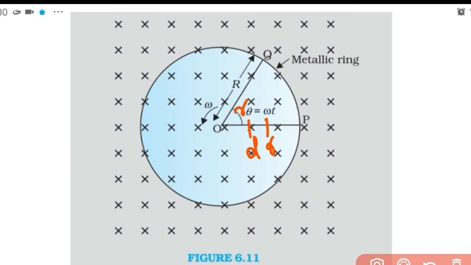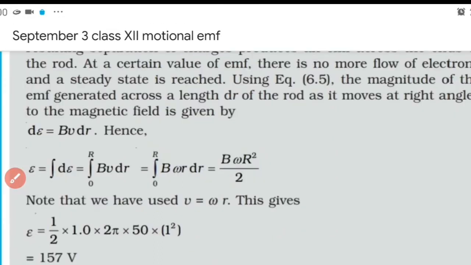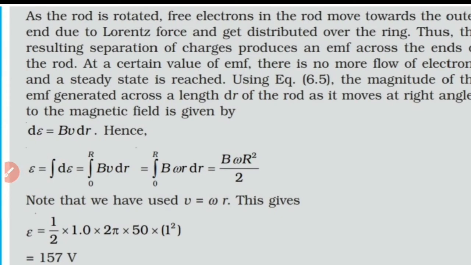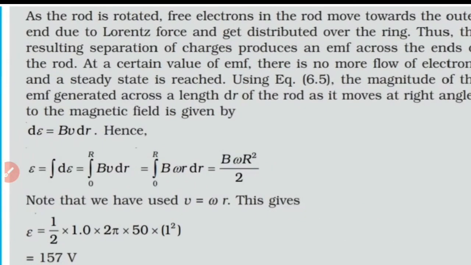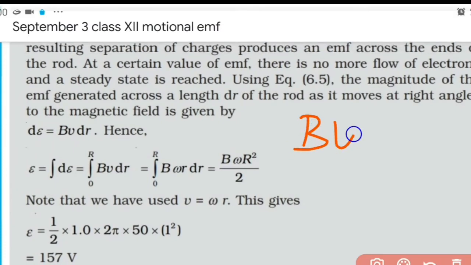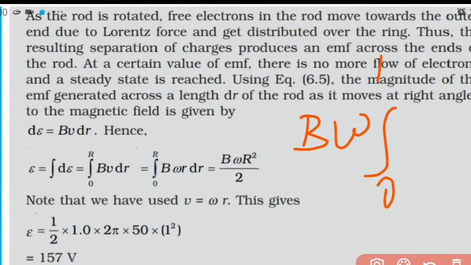That's what we mean by that r here, small letter r. So here we have the expression for induced EMF epsilon as integral 0 to capital letter R of B omega r dr. So integrating, we can take the B omega terms, which are constant, outside. So we have B omega into integral 0 to R of r dr. This is what we get by rearranging that step.